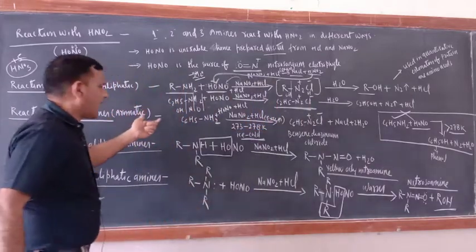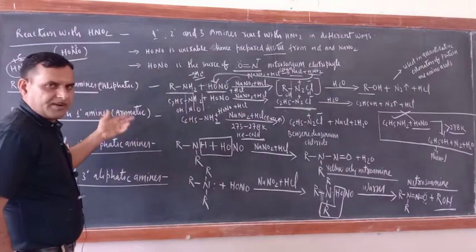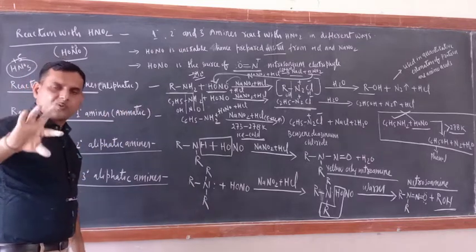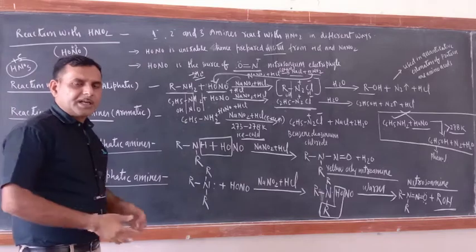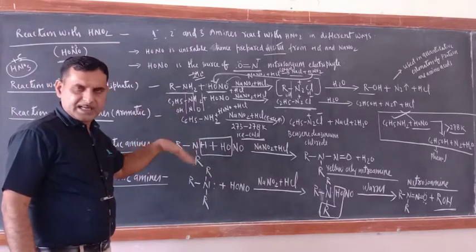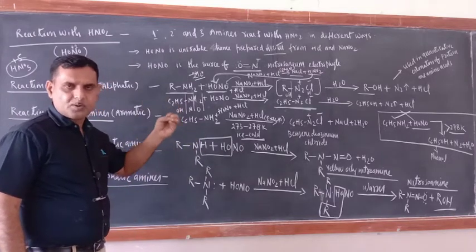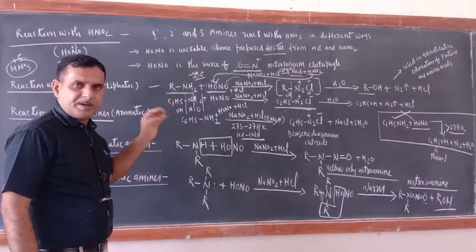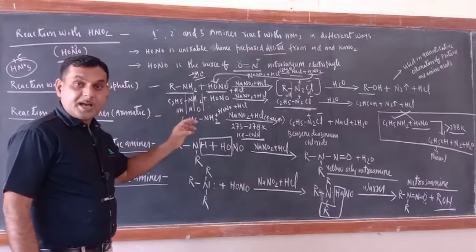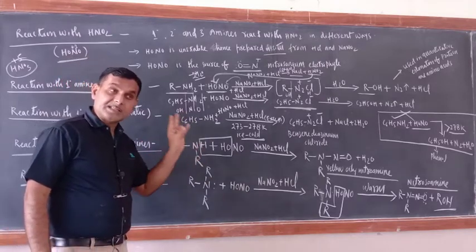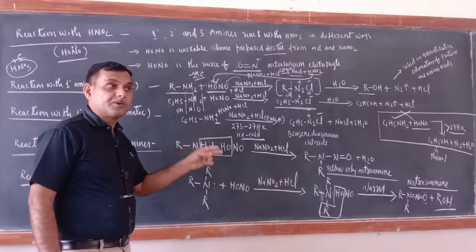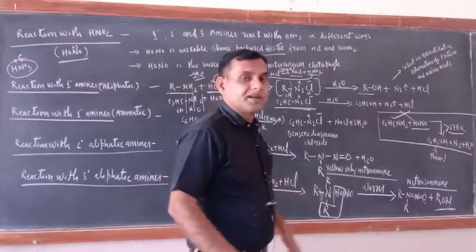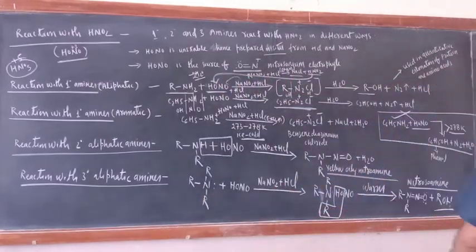Okay. Now this is all about the primary amines, aliphatic and aromatic amine, their reaction with HONO. So ultimately what is the conclusion? In case of alkyl or aliphatic primary amines, the product is alcohol, nitrogen gas and HCl. In case of aromatic primary amines, the product is benzene diazonium chloride if temperature is kept between 273 Kelvin to 278 Kelvin. Okay. If temperature is beyond this one, then the product will be phenol.